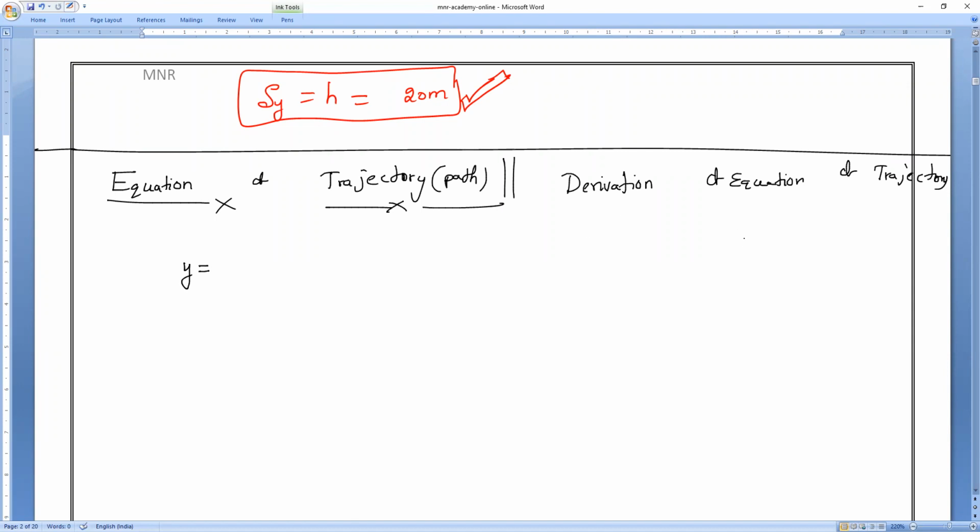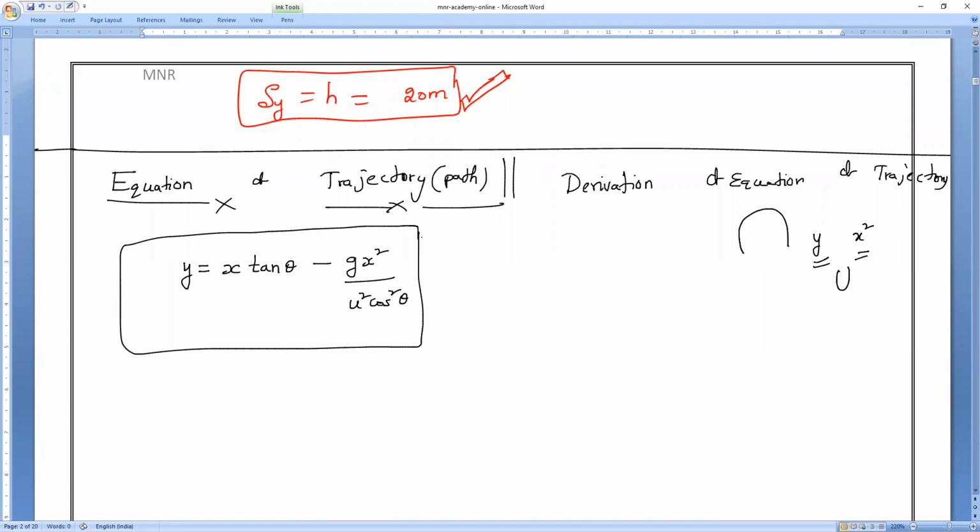Anybody can tell me y is equals to. What is a parabola? If you want to get a parabola, what is the relation between y and x? Y and x square only will give you a parabola. So what is the formula? Y is equals to x tan theta minus g x square divided by 2 u square cos square theta. So this is the formula for trajectory, or we can say parabolic path.